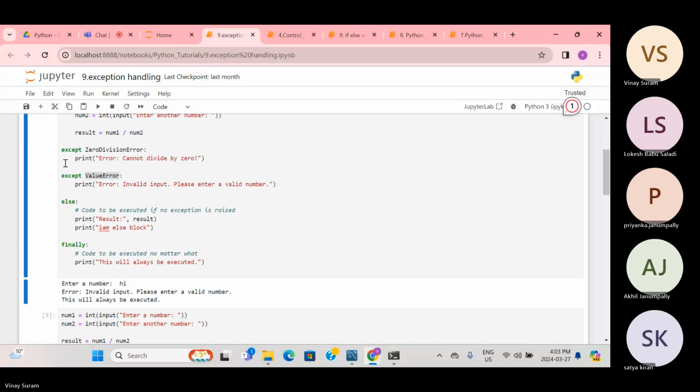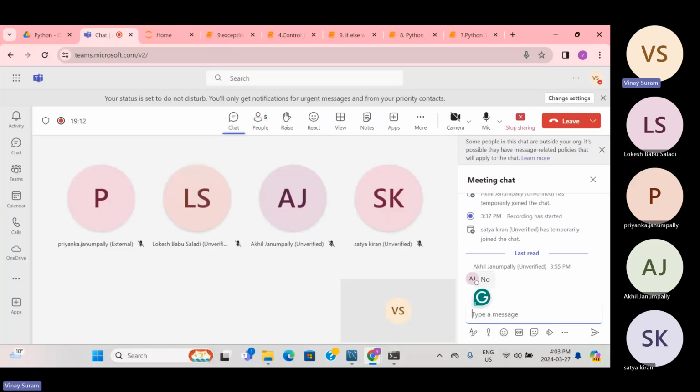However, okay. Any questions related to exception? Any questions? You can type in the chat. If you hesitate to unmute yourself, you can type in the chat.